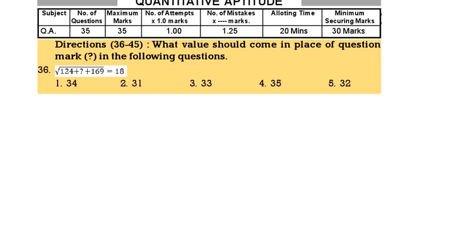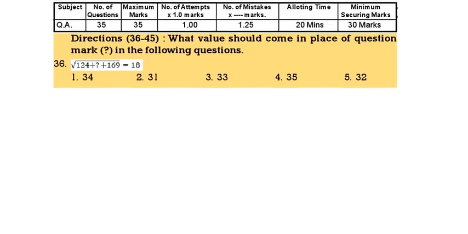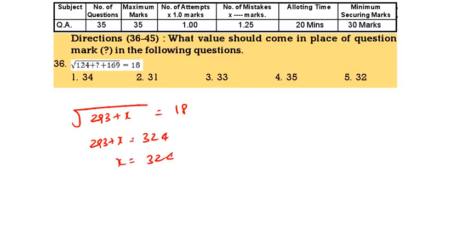Now we will see quantitative aptitude. What should come in the place of the question mark in the following questions? That we have to calculate. What is the addition of 124 and 163? 293. 293 plus x is equal to root 18. If you want to cancel the root, you should square on both sides. So it is 324. X value is 324 minus 293, that is 31.